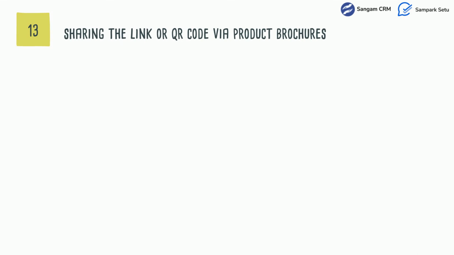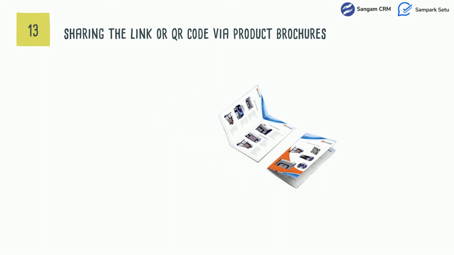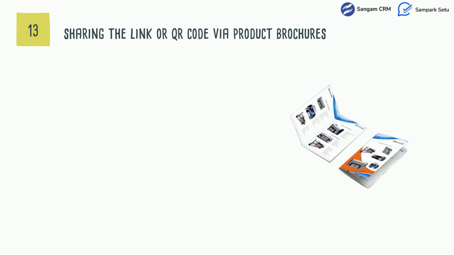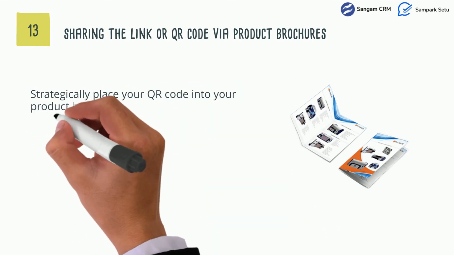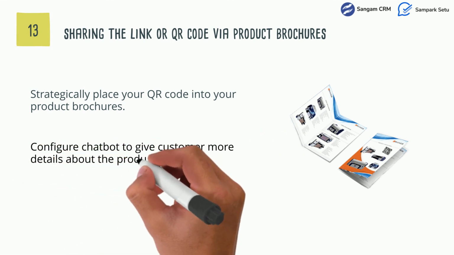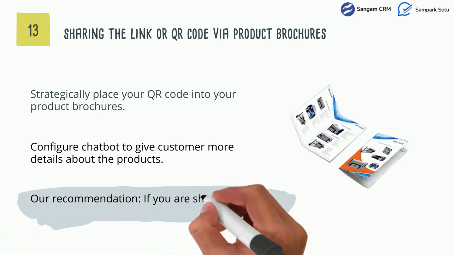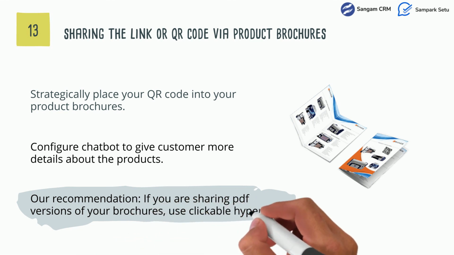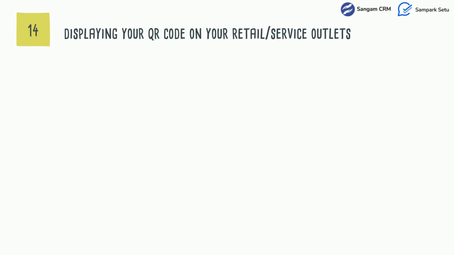Next is sharing the link or QR code via product brochures. If you own a business that deals with a variety of products or services, then surely you must have one or more product brochures. If you have one, you can strategically add the QR code of your WhatsApp chatbot into these brochures. You can configure the chatbot in such a way that people can find further details on each product. If you are sending the PDF versions of these brochures, then you can also add clickable hyperlinks instead of QR codes.